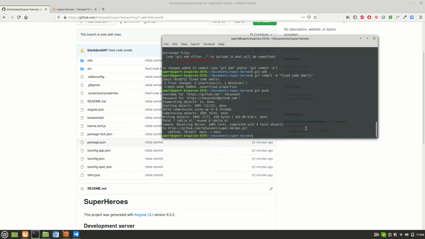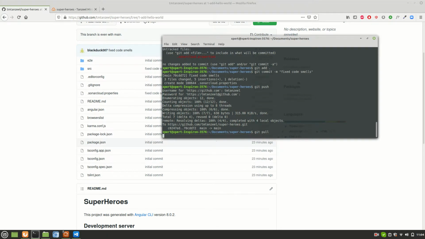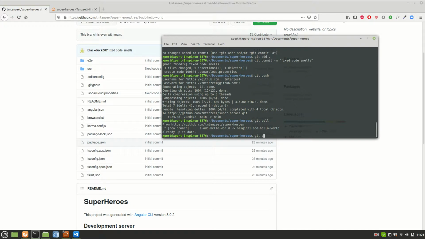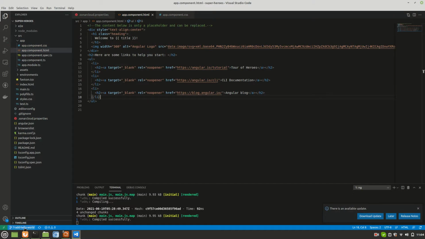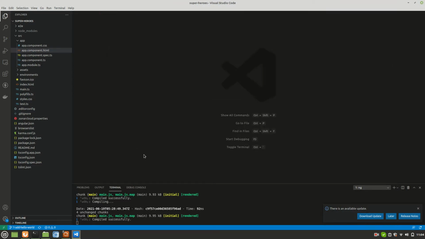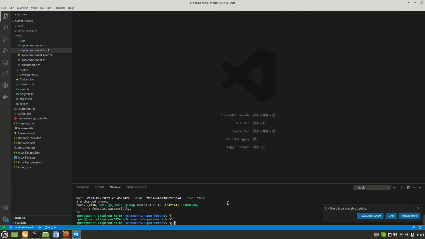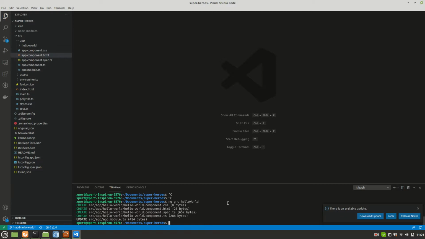Now I'll go back to the terminal, do a git pull, git checkout 1-add hello world, switch to this branch. I'll go back to the VS Code. Here it is also reflecting the same branch. Okay, I don't need these files. I'll just close all, and as usual I'll create one more component, with the usual command ng g c hello world. Press enter and it has created one more component.